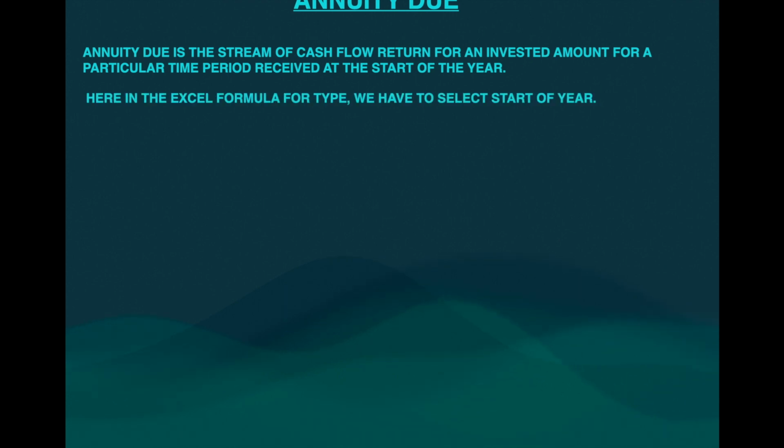As soon as you invest, they have to give you the amount. Here in the Excel formula, for type we have to select the start of the year instead of the end of the year. See, in the Excel formula, if you don't select type, it is generally taken as the end of the year. Next comes perpetuity. Perpetuity means the annuity received till infinity.